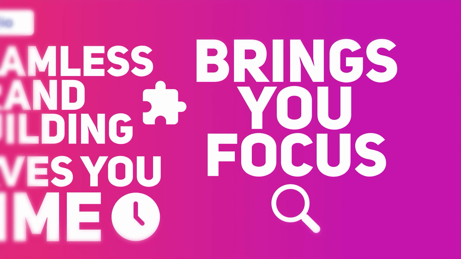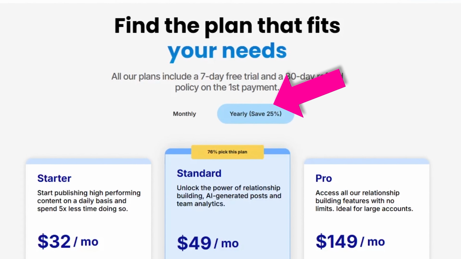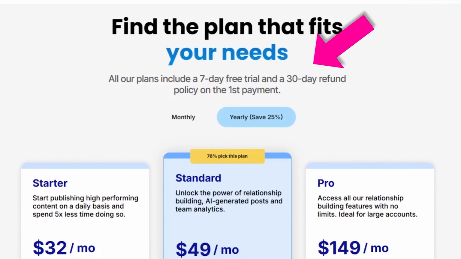So give it a try. They have a 7-day trial period and then a 30-day money-back guarantee. So you can just test the waters before you dive right in.